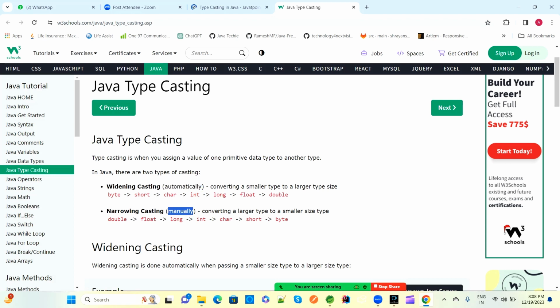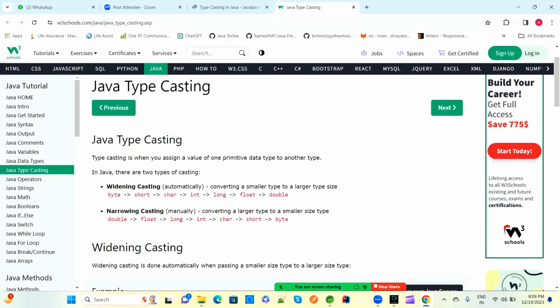But narrowing casting means we have to provide it manually. When will it happen? If you want to convert from a larger type to a smaller type. The priority is: byte is lowest. Short is higher than byte, char is higher than byte and short, int is higher than byte, short and char, long is higher than those four, float is higher than those five, and double is higher than those six.